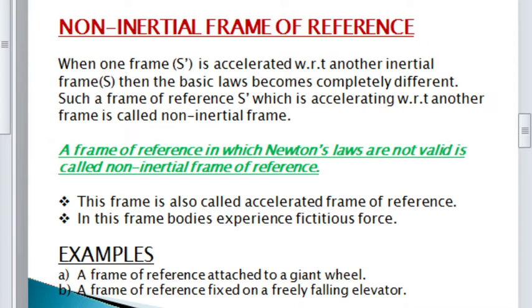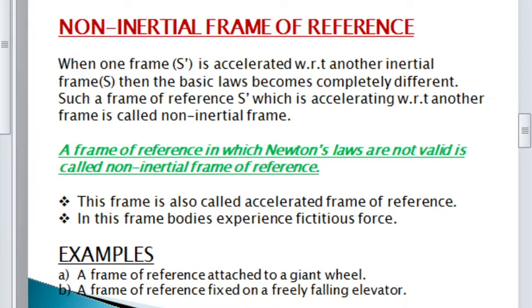What is an inertial frame of reference? An inertial frame is one for which Newton's laws hold good, or it is a frame for which acceleration is equal to 0. So, a non-inertial frame should be an accelerated frame. For this frame, there occurs a particular value for acceleration. First, we have to consider when a frame S dash is accelerated with respect to another inertial frame S, then the basic laws become completely different.